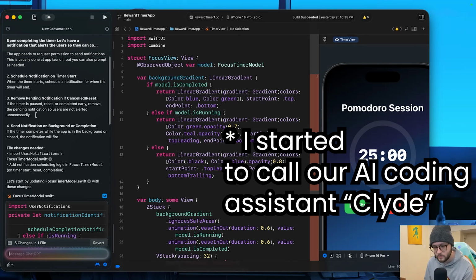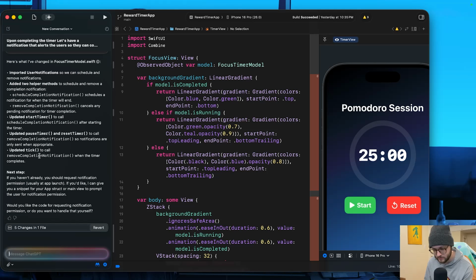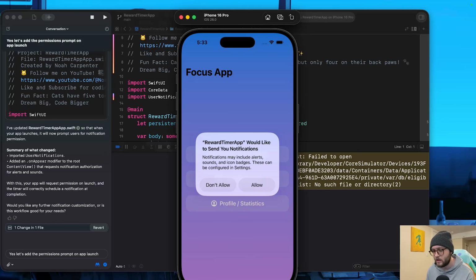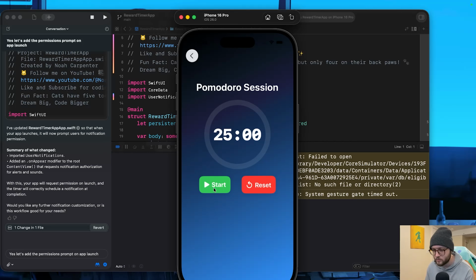So Clyde handled this perfectly, and on app launch, we do request permissions from the user to have notifications. So really great start. All right, and we can see when we've opened up the app, reminder timer app, I'd like to send you notifications. We can go ahead and allow that. Now we can run this.